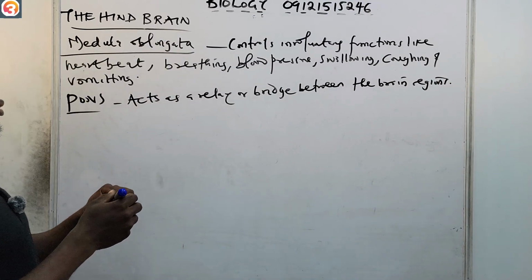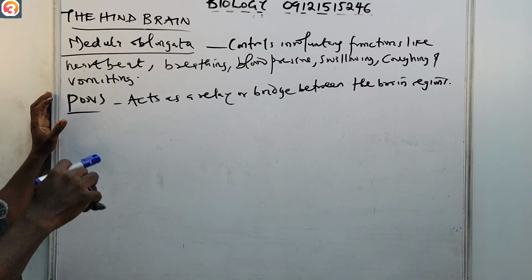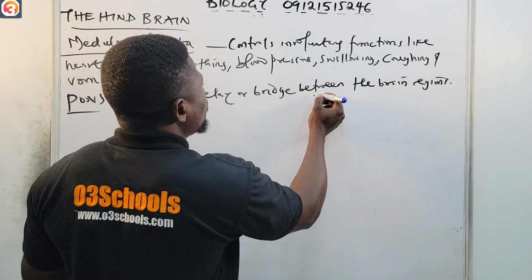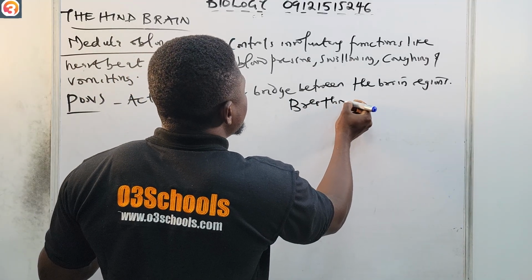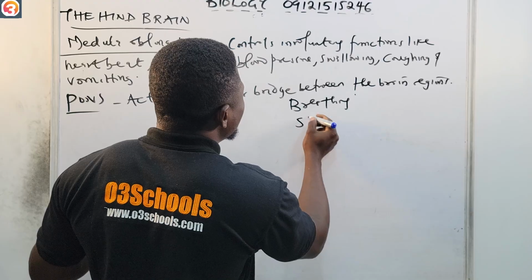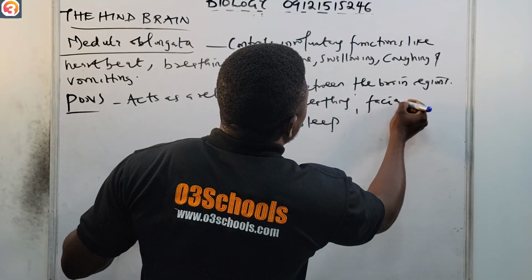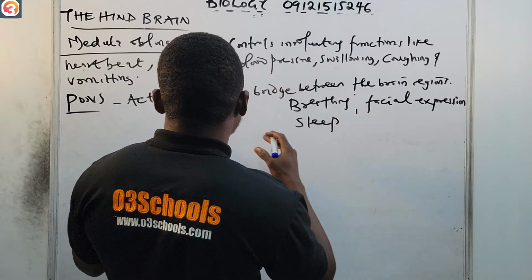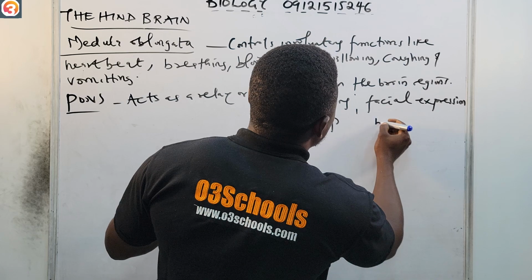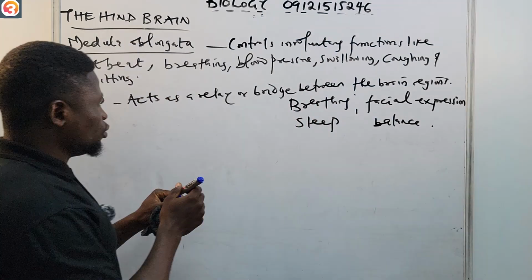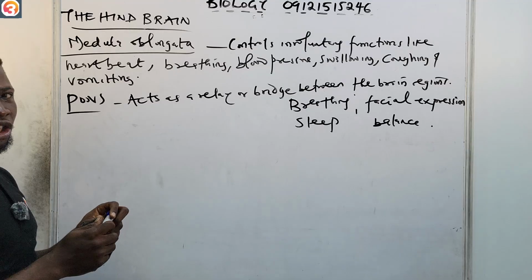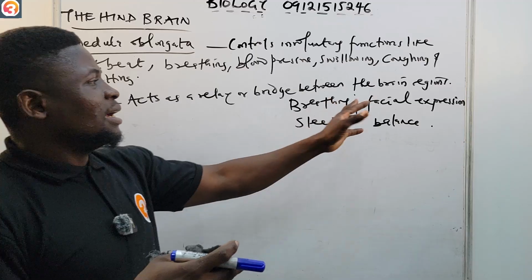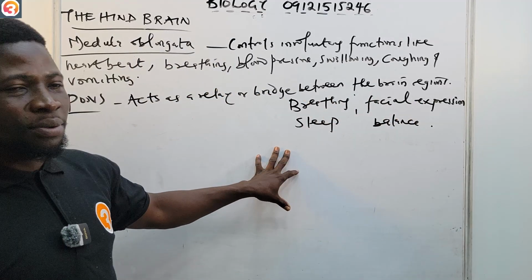That is its function. It helps to regulate breathing, sleep, facial expressions, and balance. So the pons acts as a relay or bridge between the brain regions, and helps to regulate breathing, facial expressions, sleep and balance.